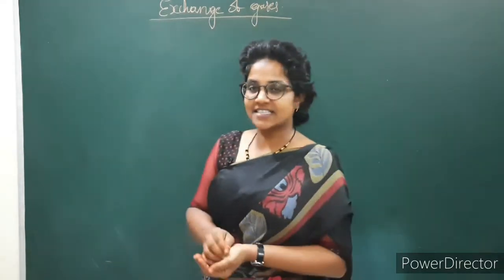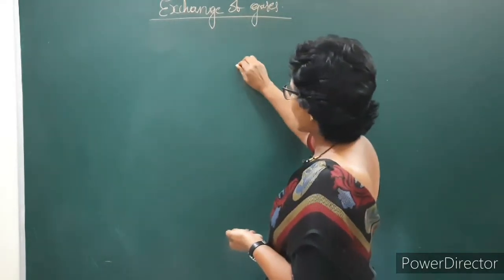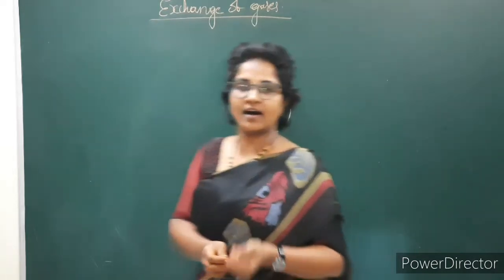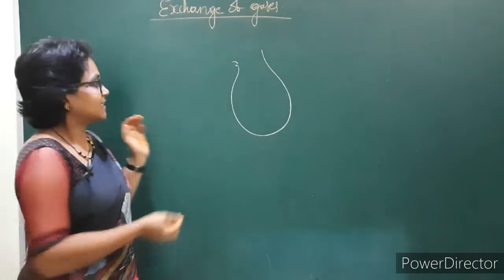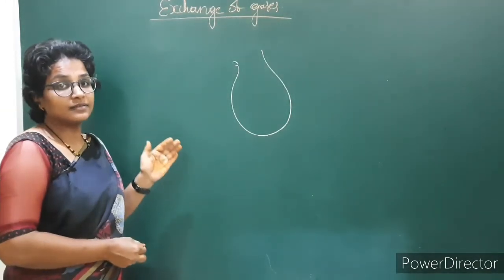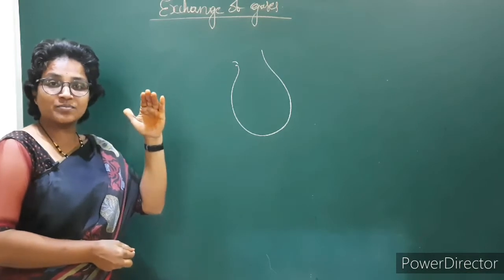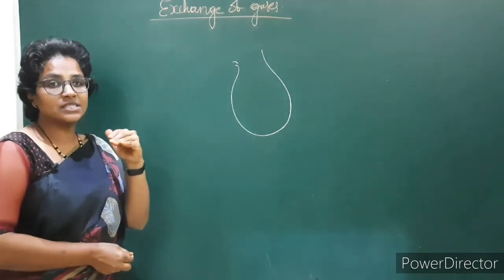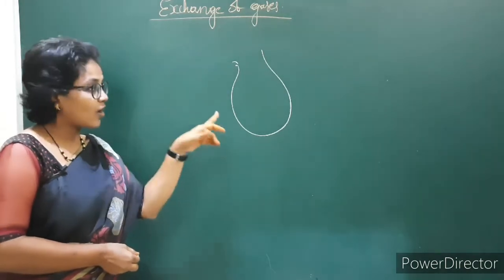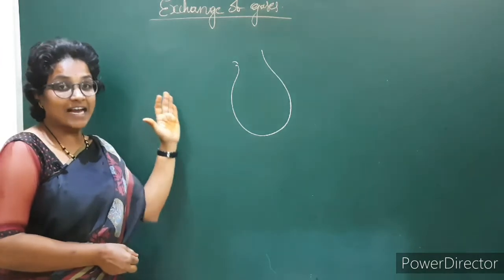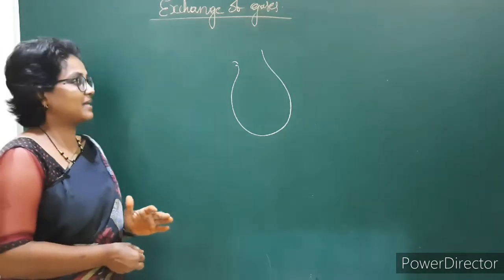Exchange of gases occurs at the alveoli. Alveoli are located in the lungs. We have already discussed the lungs: the trachea leads into bronchi, bronchi lead into bronchioles, and bronchioles lastly lead into the alveoli. These are the surfaces where gaseous exchange takes place.